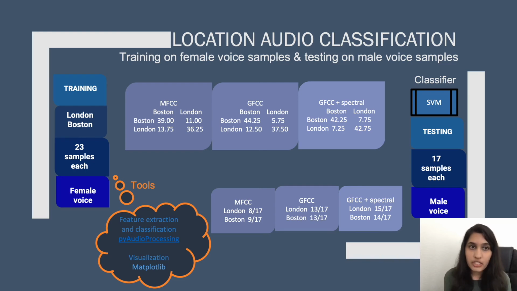When we change our feature from MFCC to GFCC, the confusion matrix also looks better on the training data, and the testing results look better as well, with 13 out of 17 correctly classified for London and 13 out of 17 for Boston. Further adding features related to the spectrum of the signal, so spectral features and GFCC features combined in the same model, results in an even better training confusion matrix and even better results for the test set, with 15 out of 17 correctly classified for London and 14 out of 17 for Boston.